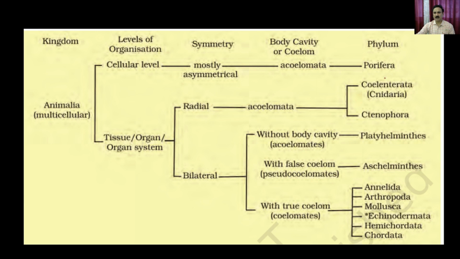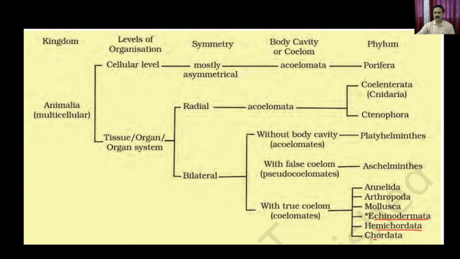For example, we discussed the Porifera, which is acoelomate, mostly asymmetrical, and has a basic cellular level of organization. Then we moved on to higher levels of organization: tissue level, and organ and organ system organization. In that we discussed the Coelenterata, Ctenophora, Platyhelminthes, and Aschelminthes. Then within bilateral symmetry, we discussed the true coelomates, animals which contain a body cavity: Annelida, Arthropoda, Mollusca, Echinodermata, and Hemichordata.